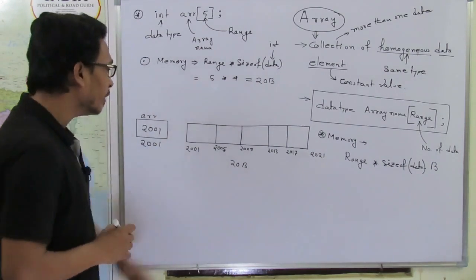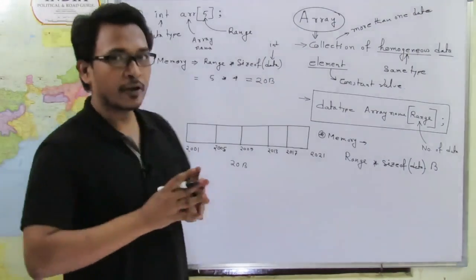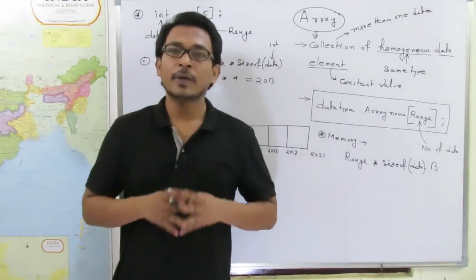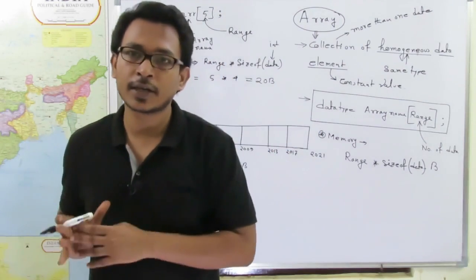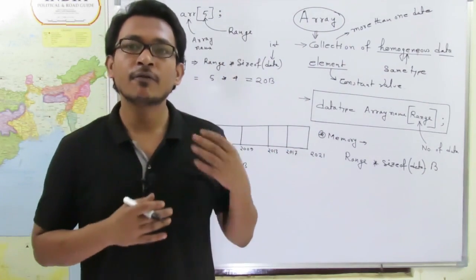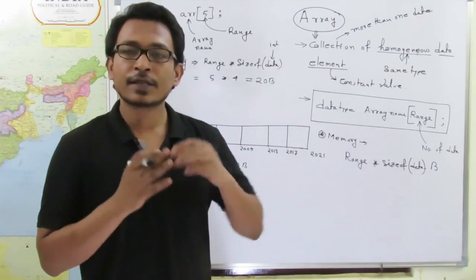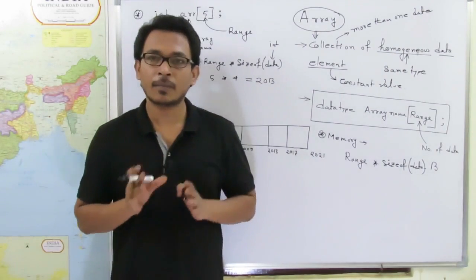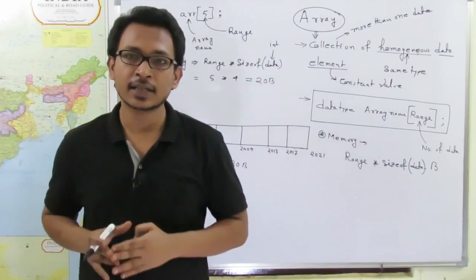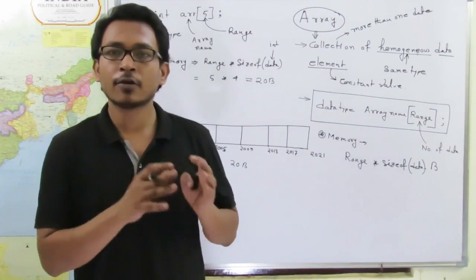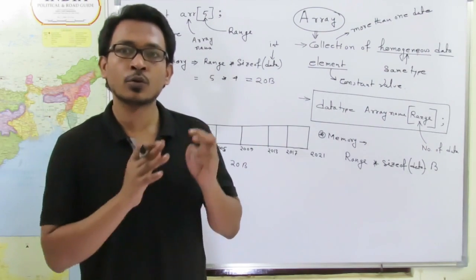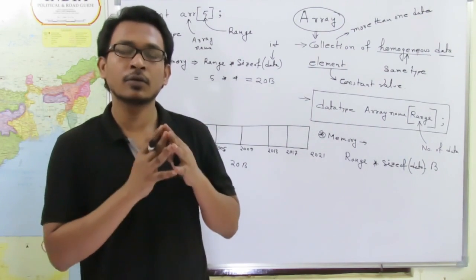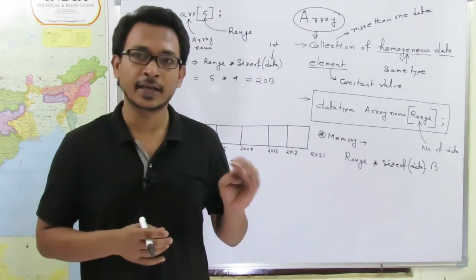Clear? Now whenever memory is allocated for an array, that particular memory has 2 views. One is physical view and one is logical view. Now what does it mean by physical view and logical view? Physical view means this particular part exists in our main memory, and logical view means this part is maintained by the system to operate or to work with the array. Clear?